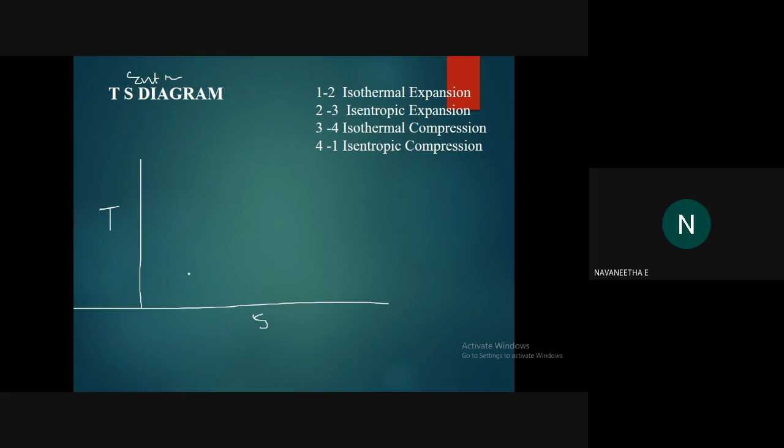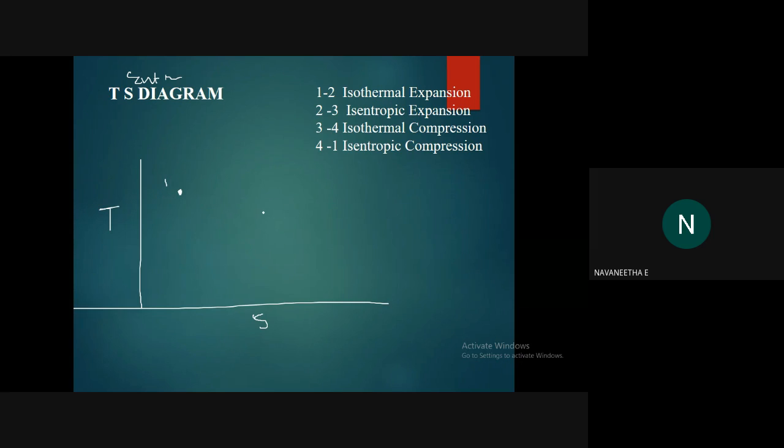Tell me, what is the temperature at state 1? The temperature at state 1 is T1. What about the entropy? If this is the first point, there should be an entropy at the first point. That is, a degree of disorder should be there for the first state of the system. So this is the first point.